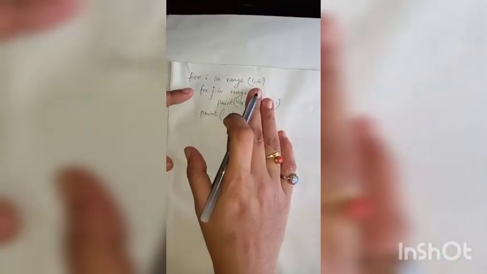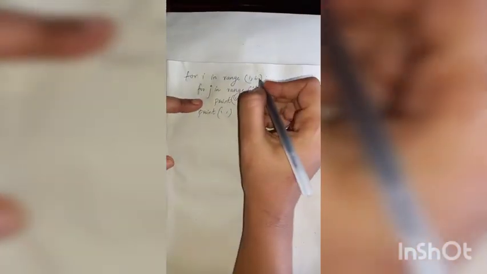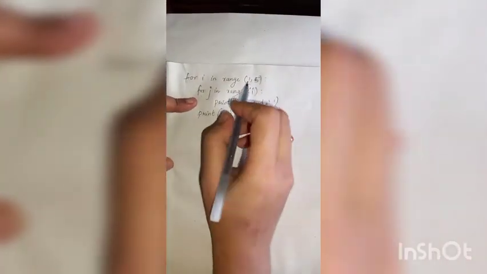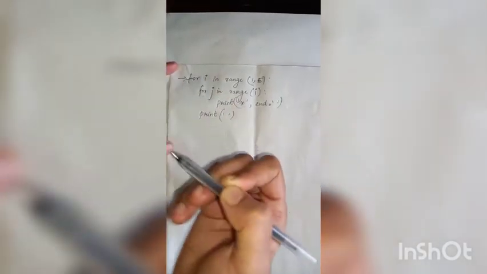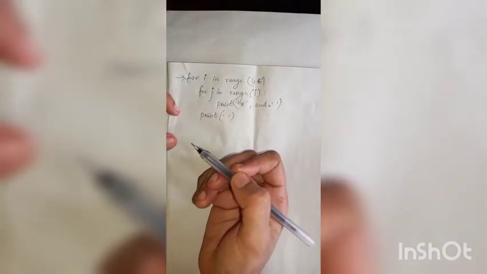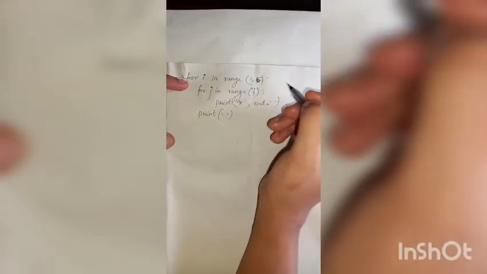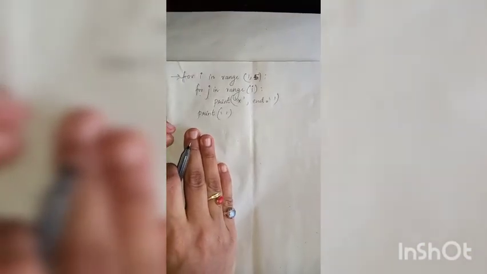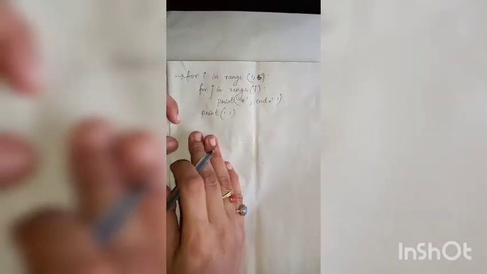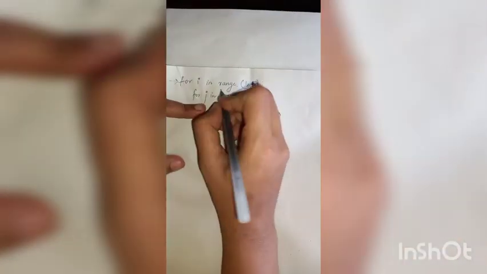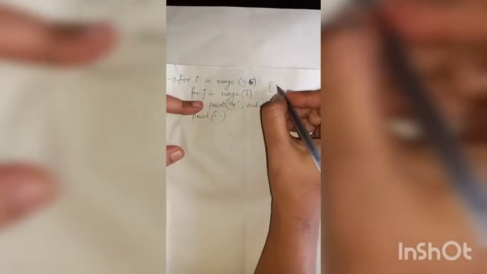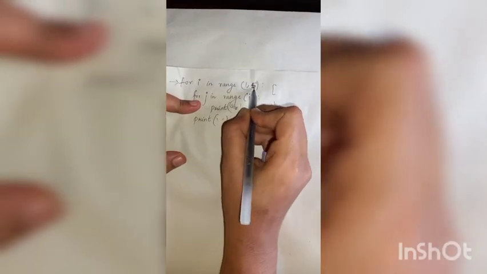So in this we can write 5, 1, 5. First, when the interpreter executes, the first statement it will execute is this statement: for I in range 1, 5. Change the value to 5 so that the iteration is reduced. So for I in range 1, 5, the range function will generate a list containing values from 1 to 5 minus 1.